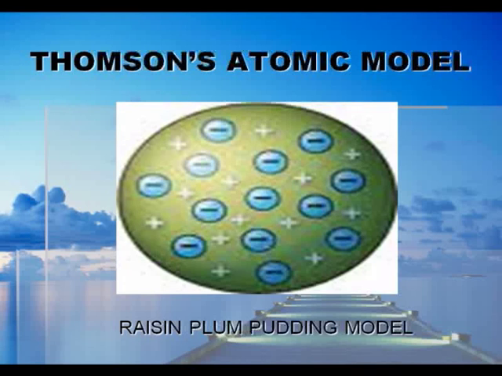You can see the electrons and protons scattered on the surface of the atom. And the number of electrons and the number of protons is the same.